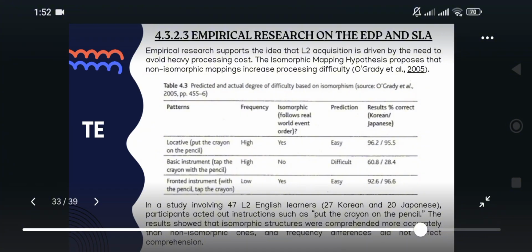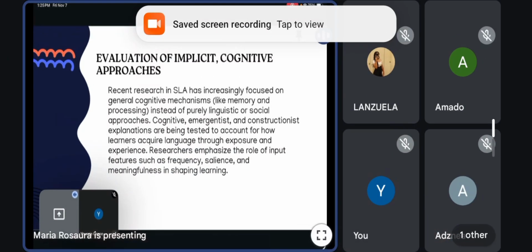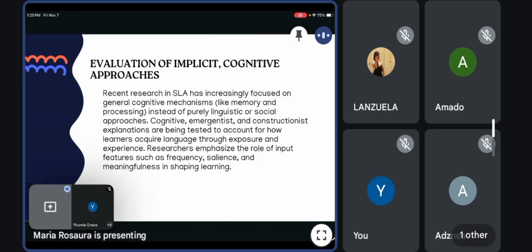Next reporter. Now we are down to the evaluation of implicit cognitive approaches. Cognitive research in second language acquisition focuses on how learners process and produce language and how the brain manages these processes. So researchers study the kind of input learners receive and how they use it in speaking or writing, and how computer models can simulate the brain's learning mechanism.